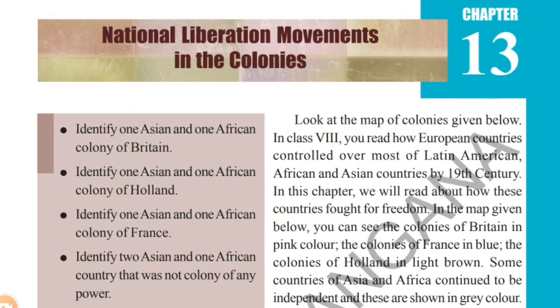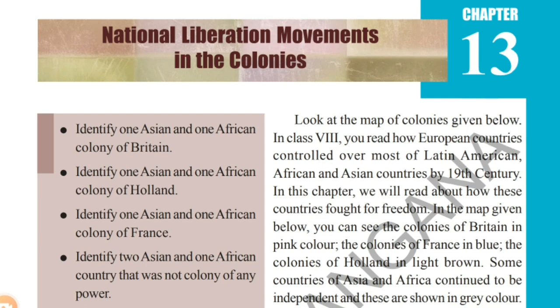13th chapter is National Liberation Movements in the Colonies. In this chapter, we will discuss the colonial experience of different countries like Asian, African, and Latin American countries. So, in this, we are going to discuss China, two different phases, how the republican system was established in China, the May 4th movement, the rise of the Communist Party of China, how the democratic system was set up in China, and land reforms, a very important topic, how they implemented the land reforms in China.